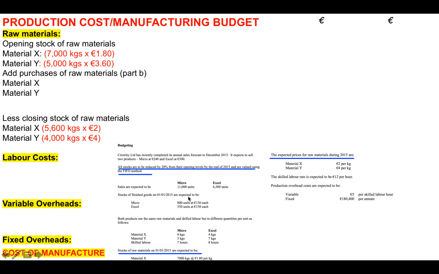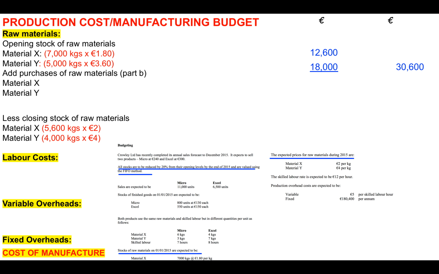If we're looking at the materials first, we need to remember that all stocks are to be reduced by 20% from their opening levels by the end of 2015 and are valued using the FIFO method. We've seen all of that before. But in this manufacturing budget, what we're going to do is opening stock plus purchases minus closing stock. So we have our opening stock of raw materials here: 7,000 kgs at €180 and then 5,000 kgs at €360.